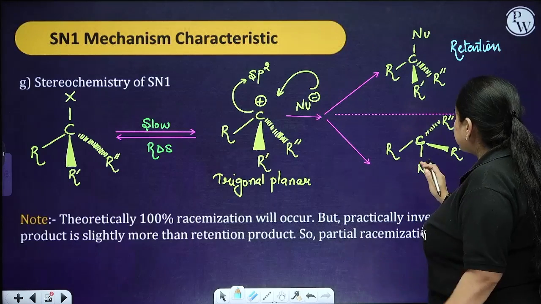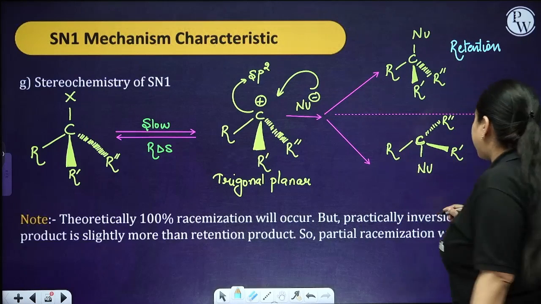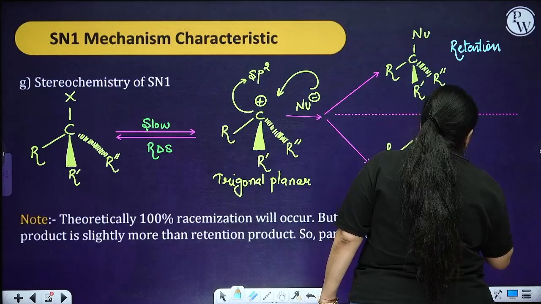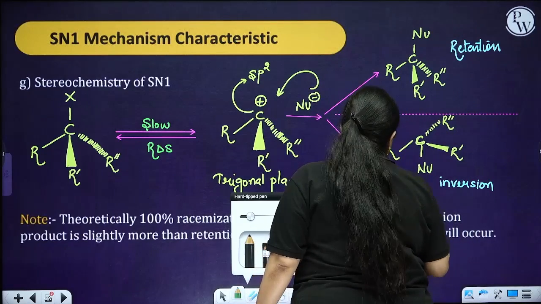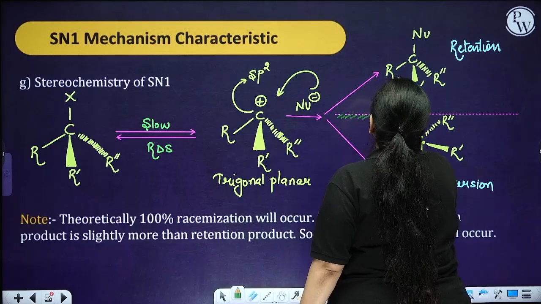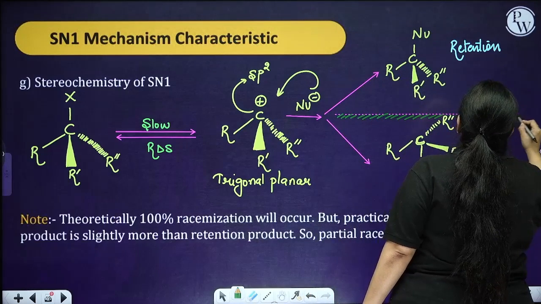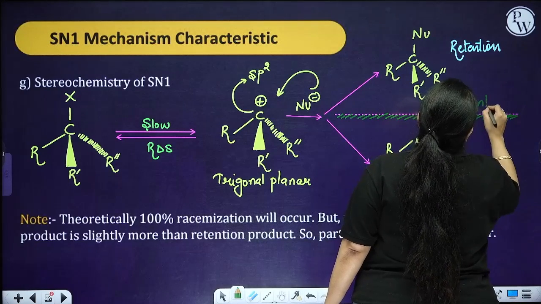And when it attacks at the opposite side of the halide where it was attached, it is going to be called the inversion product. Basically, these two products, if you take their mirror images, you can call them enantiomers.